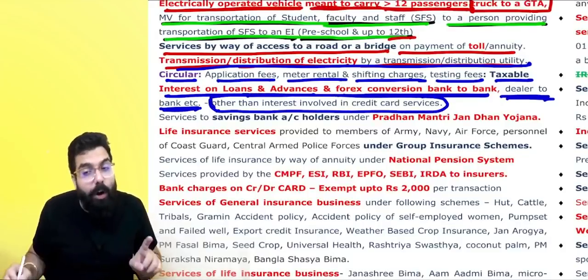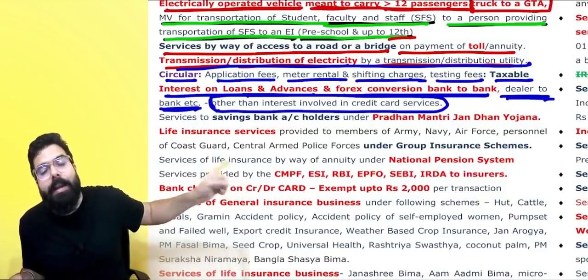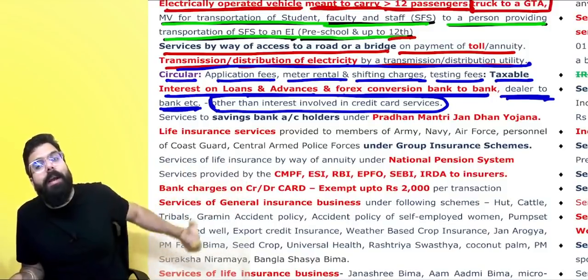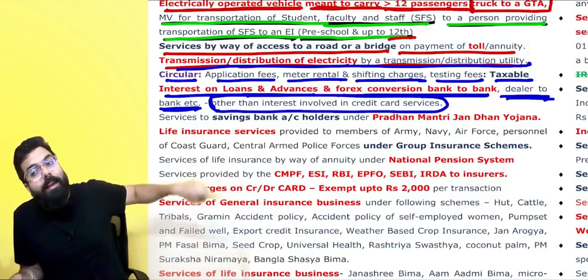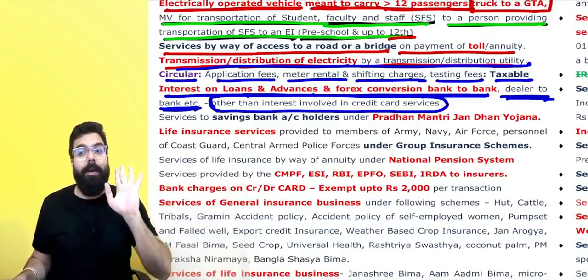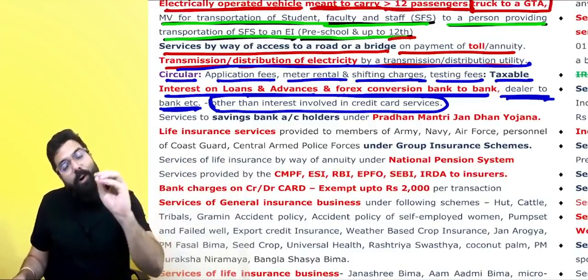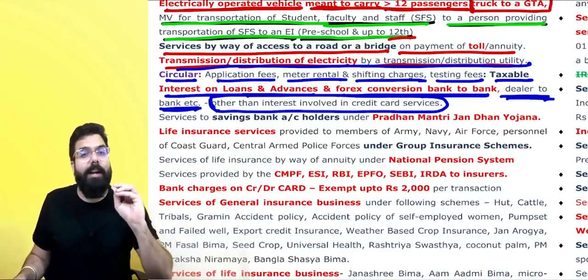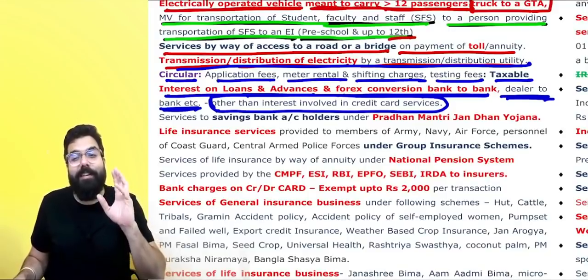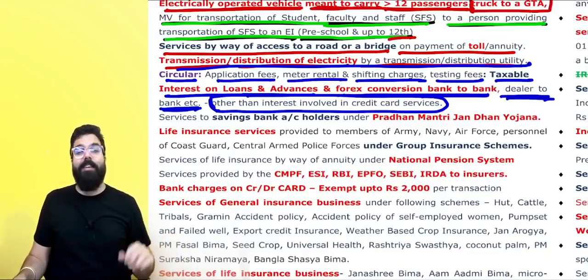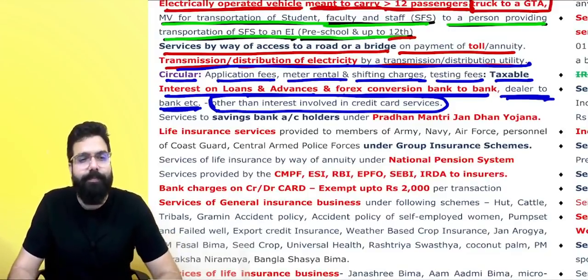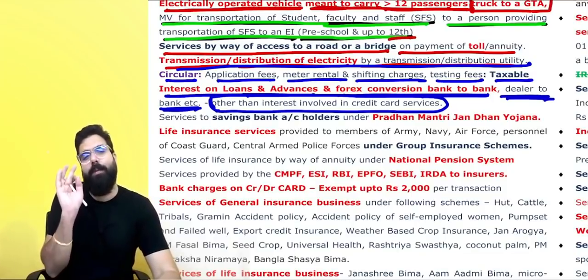involved in credit card. Always remember, if a credit card company gave me a credit card and I could not pay the amount on time and they are charging me interest, credit card interest, credit card penalties, there will always be GST, because credit card interest is not actually interest, it's a huge amount which is being charged, it's a penal interest. Is my point clear till here? On credit card interest, GST will always come.